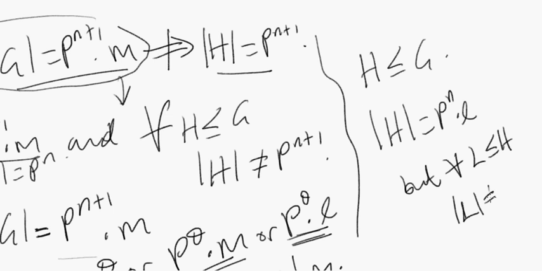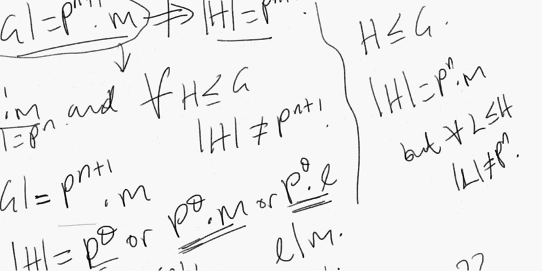That is, maybe we show that for all of them this is the case. Sorry, this is supposed to be p to the n times m. So even if we show that order of L does not equal p to the n for any L subgroup of H, that's still just for this special H that we picked.